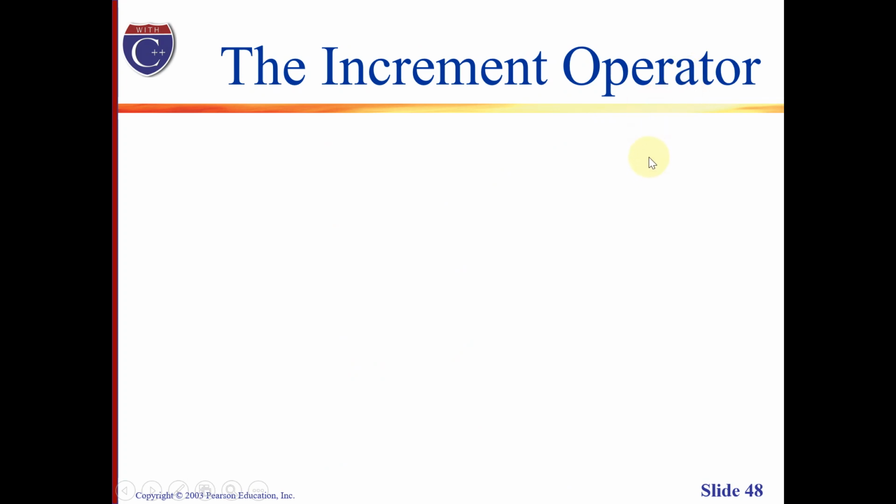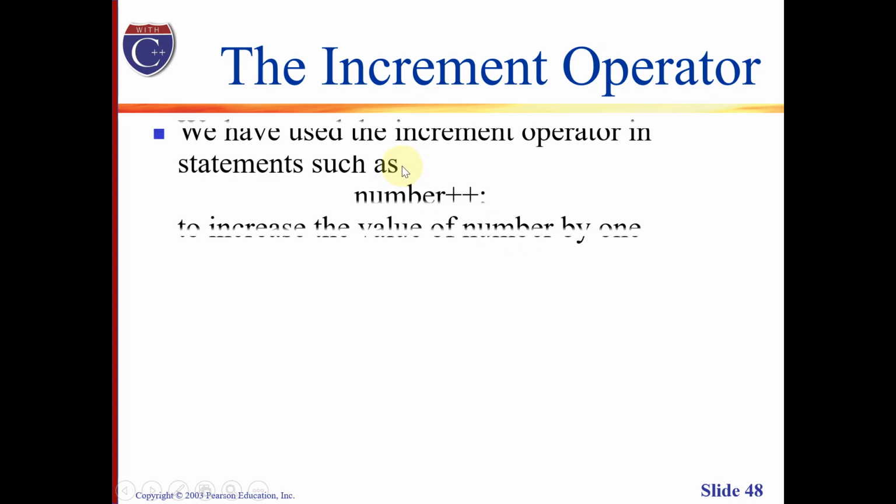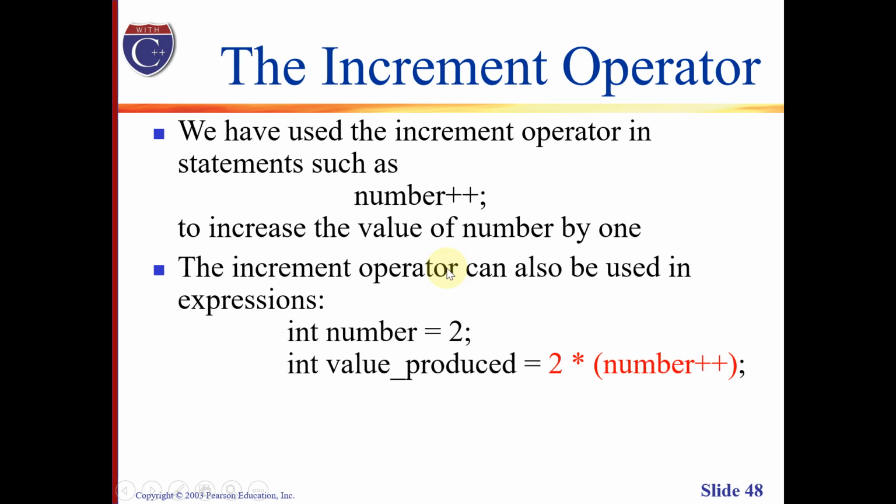Whenever we write a loop, there is always an increment operator that we need to place at the right location. Of course, we can actually use an increment or decrement operator depending on the scenario that we would like to implement. If we recall, we have used this operator in statements such as this one. In this case, we would like to increase the value of number by 1, hence the increment operator. The increment operator can also be used in the following expression.